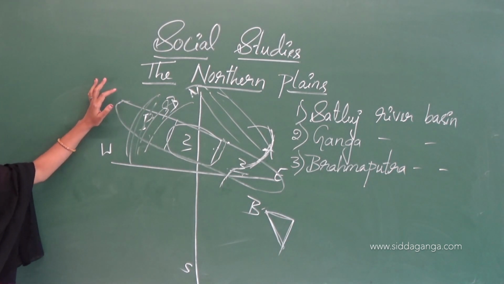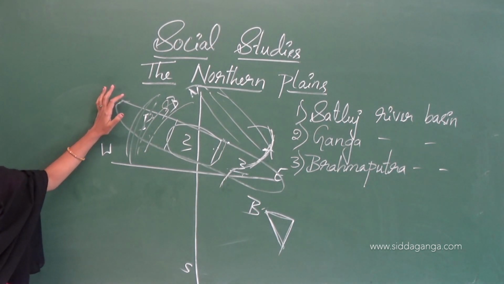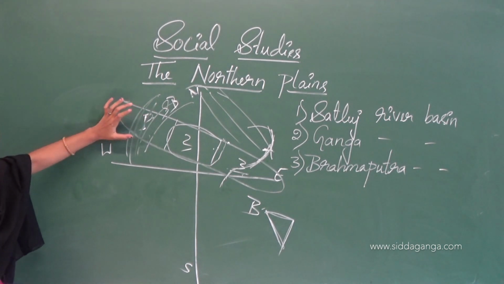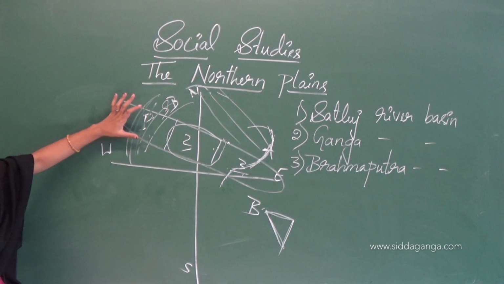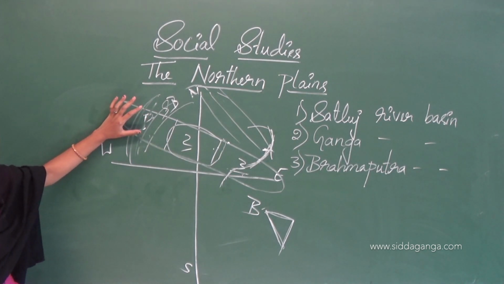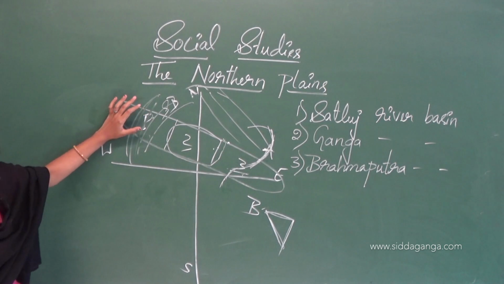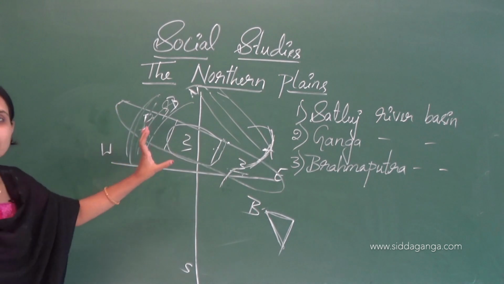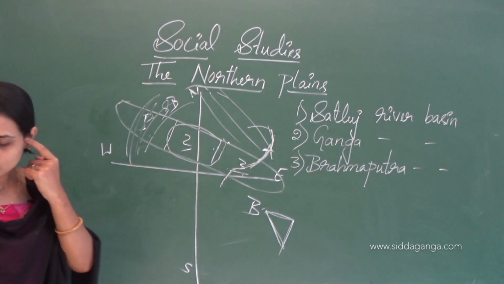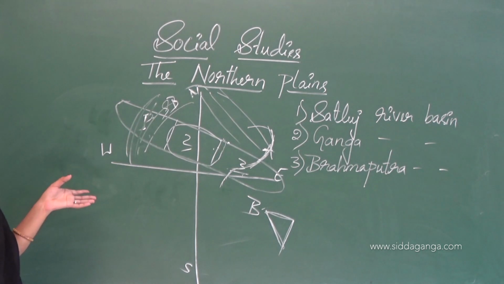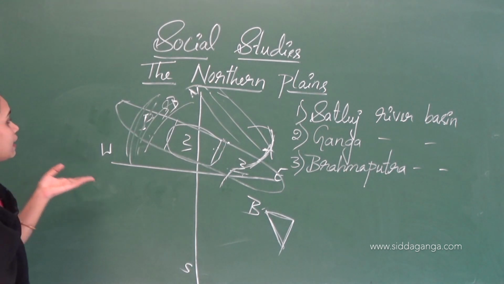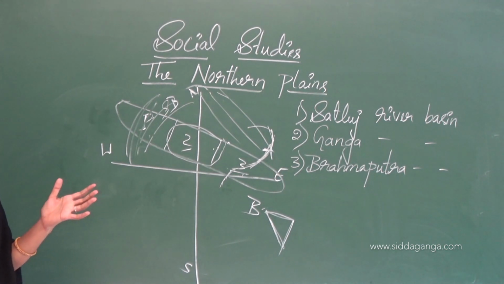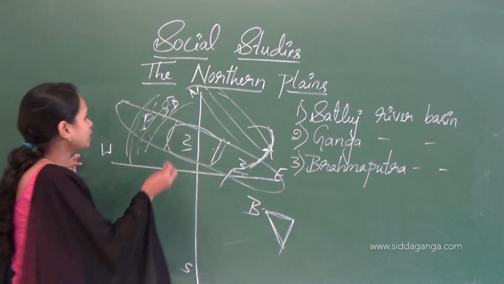And there are many famous cities, as I already told you, coming here in the northern plains. Chandigarh is the capital of both Punjab and Haryana. The city is famous for the Rock Garden, Rose Garden and the Sukhna Lake. So Chandigarh is famous for gardens. So this is all about Punjab.